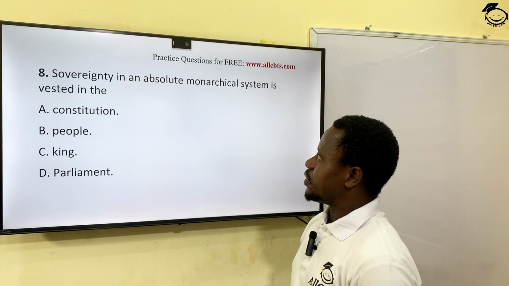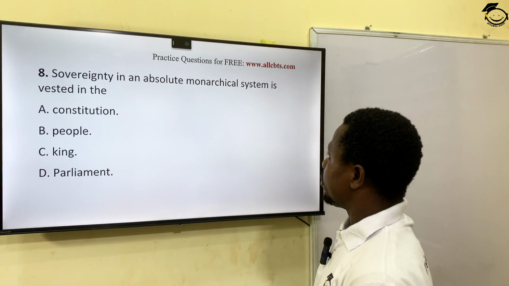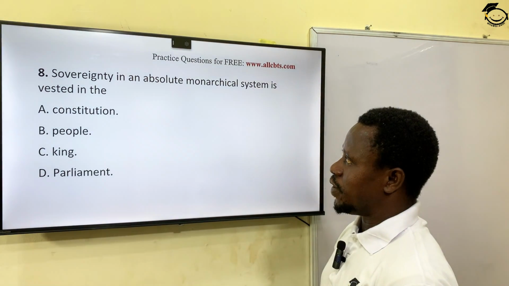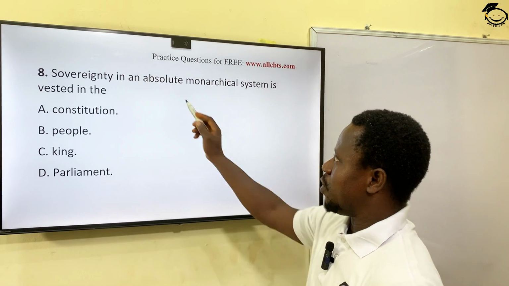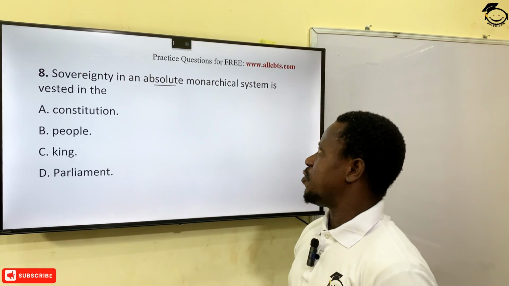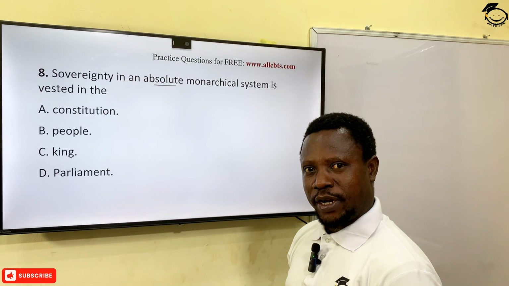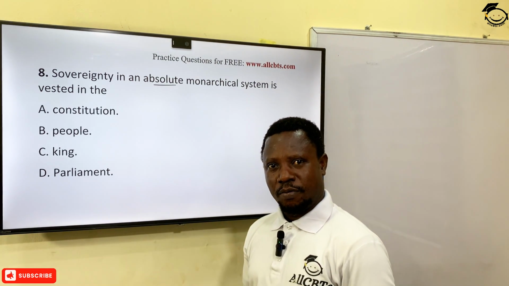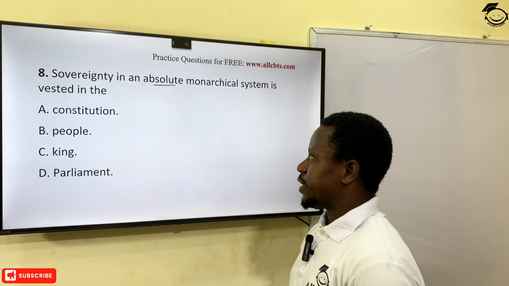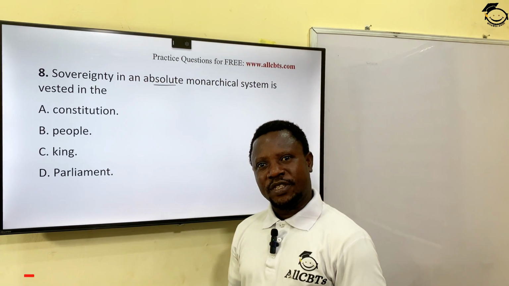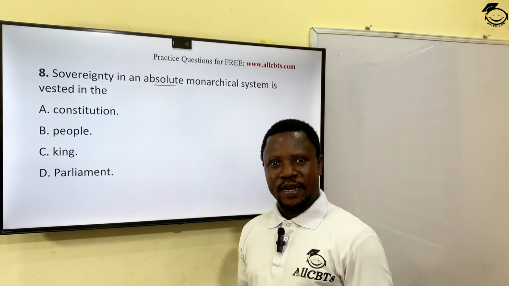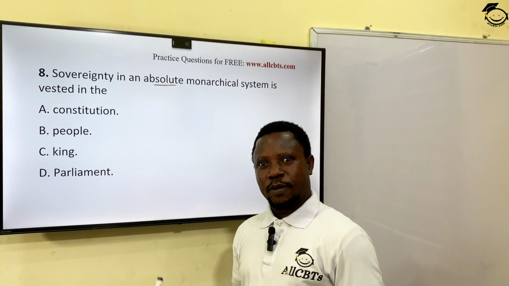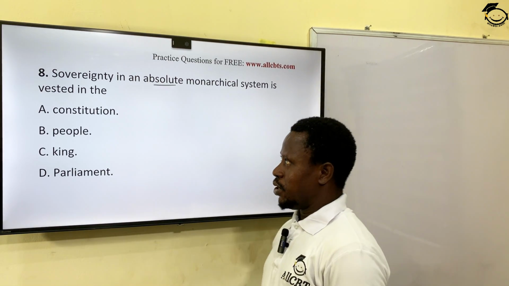Sovereignty in an absolute monarchical system is vested in the... Remember, we have two major types of monarch. We have absolute monarch and constitutional monarch. An absolute monarch is a monarch that has unlimited power. It's not limited by the constitution. It's more or less above the law. It can do and undo. All right?